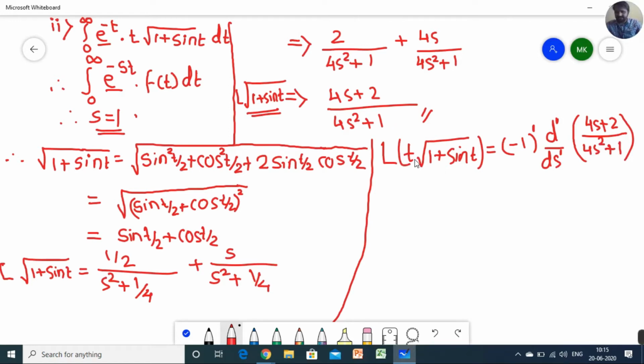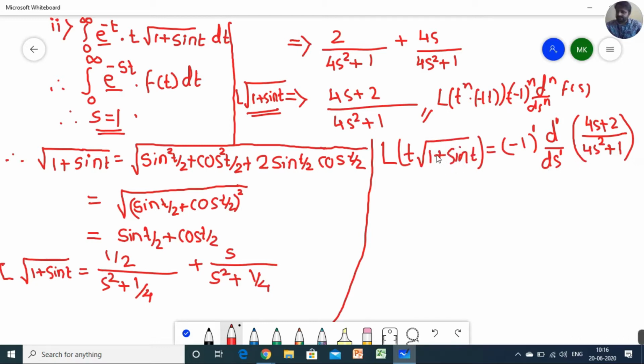Please try to understand multiplication by t rule. It is clearly mentioned, t raised to n into f of t. We have to simplify this part as minus 1 raised to n, d n by ds raised to n, into f of s. We just use this concept here also. T is power 1, so minus 1 raised to 1, d raised to 1 by ds raised to 1. Write 1 if you want, or not, but don't write directly under root of 1 plus sine t. You have to use the Laplace transform of that function.